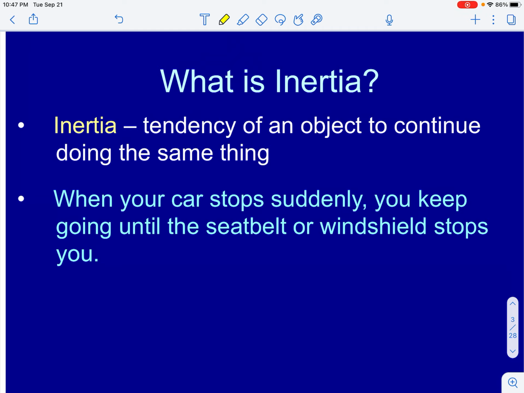Now, anytime we use examples that talk about people, people are unique because we have internal muscles and we can control our own motion. So let's say instead, if it's not you, let's think about your backpack. Let's say that your backpack is in the seat next to you. And so the car is moving, the driver slams on the brakes, that backpack continues moving forward because of its inertia. The brakes are applied to the car. The brakes are not applied to the backpack. So the backpack is in motion. It will continue its motion until there is an unbalanced force that changes it.